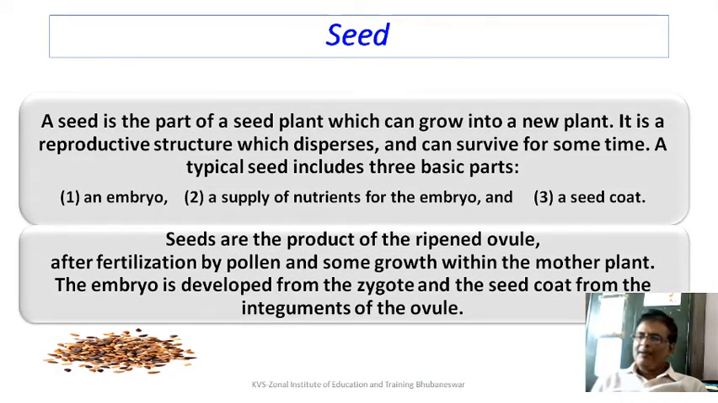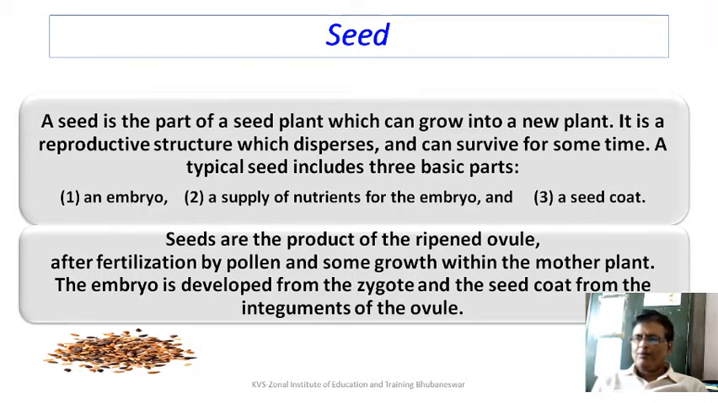Let us start with the topic. Let us discuss seed. How do you define a seed? Seed is the part of the plant which can grow into a new plant. It is a reproductive structure which disperses and can survive for some time. A typical seed includes 3 basic parts: an embryo, a supply of nutrient for the embryo, and the seed coat. The seeds are a product of the ripened ovary.